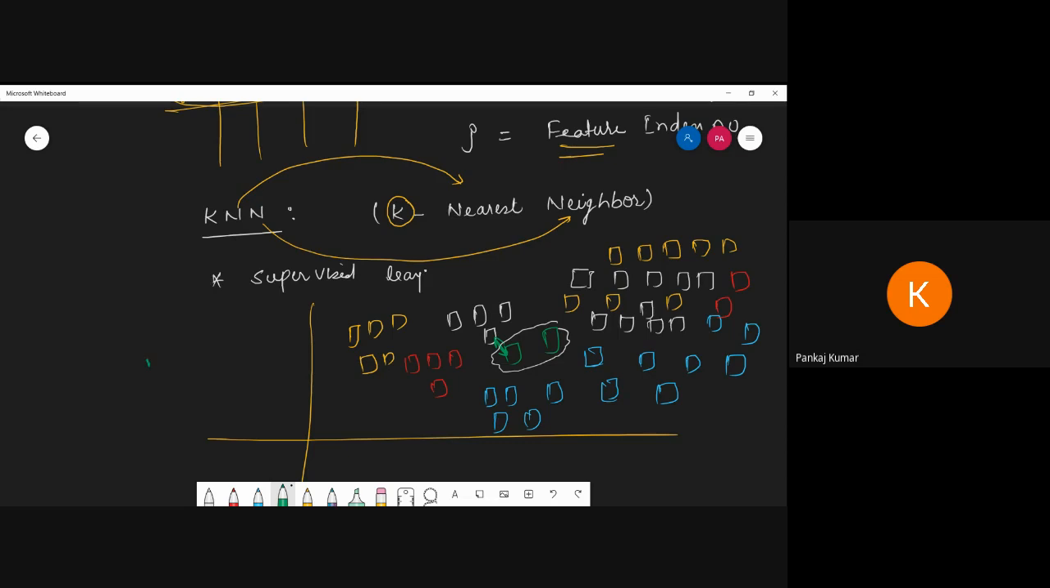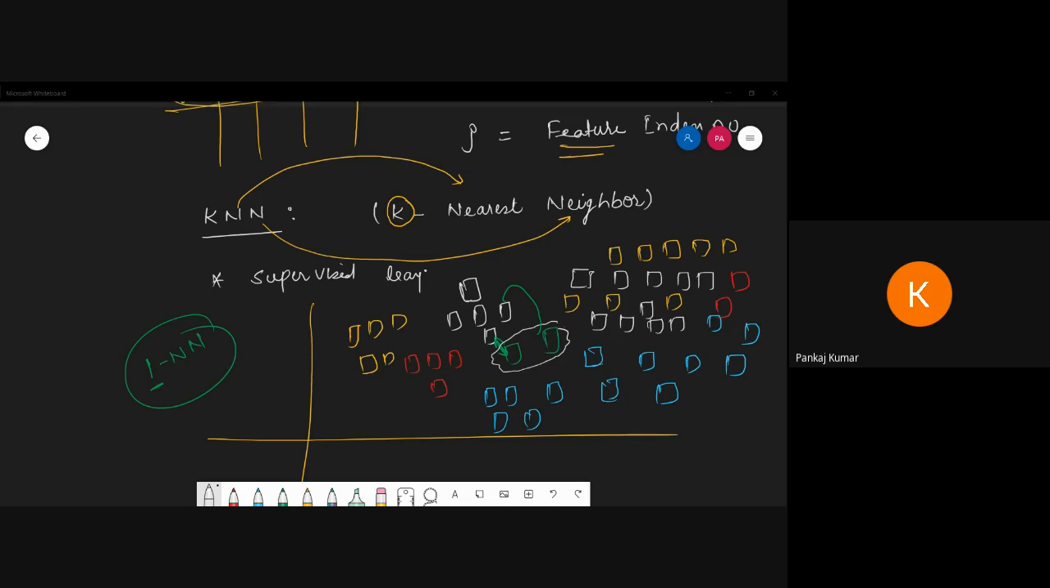That means we have to write KNN. Only one member is nearest, matching in similarity and quality. So it may be possible that it belongs to the white box. This is the way we have to apply KNN.